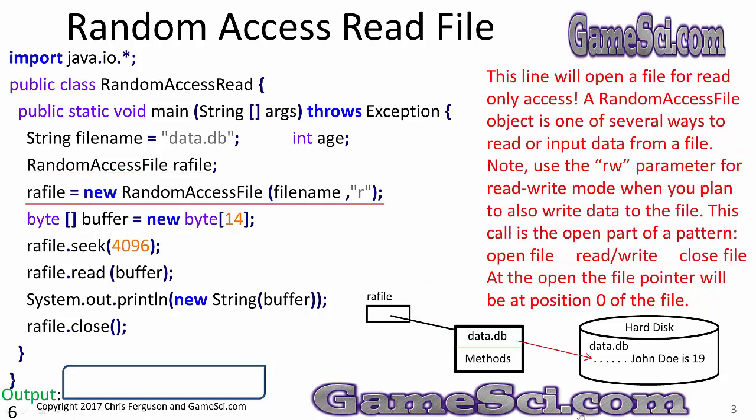This line will open a file for read-only access. RAFile equals new RandomAccessFile, fileName, R is the second parameter. The R means read only. A random access file object is one of several ways to read or input data from a file. Note, use the RW parameter for read-write mode when you plan to also write data to the file. This call is the open part of the pattern: open the file, read and write your data, close the file. At the open, the file pointer will be at position 0 of the file. By default, you always start at the beginning of the file.